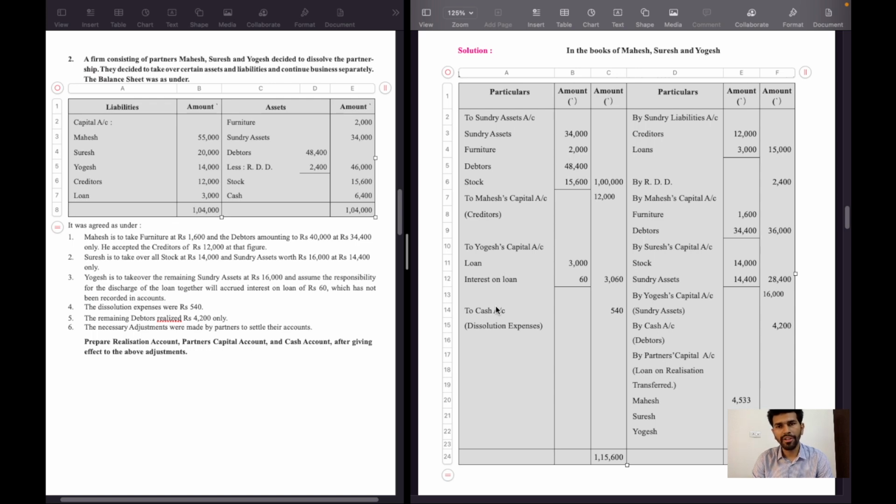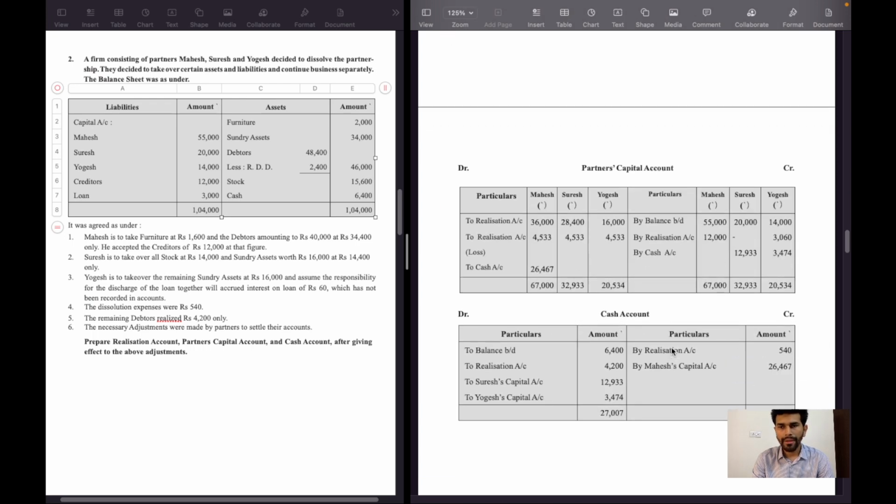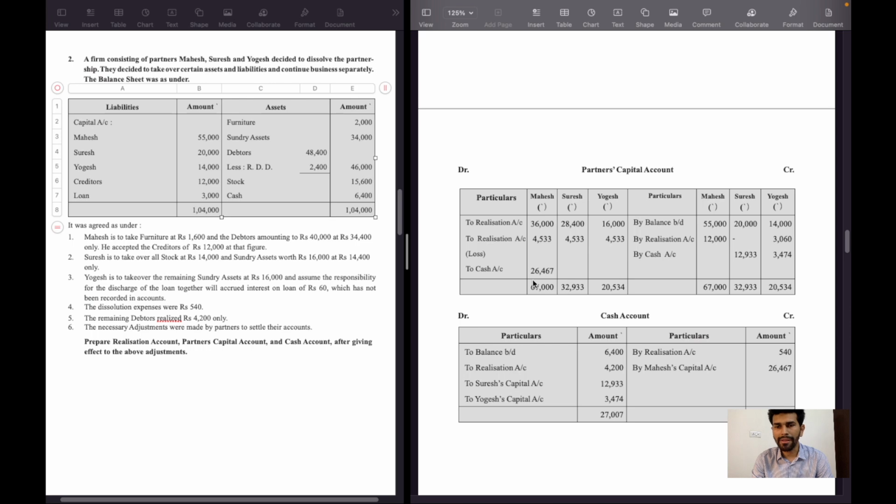And if any of the liabilities is paid by any of the partners, then the partner's capital account will be debited. Even dissolution expenses or legal charges will be paid, realization debit side to cash account, and the second effect will be cash account credit side by realization account. The balancing figure will be transferred to partners capital account in the partners' profit sharing ratio. Then partners capital account will be closed and the balance sheet figure will be transferred to cash account, and ultimately cash account debit side will be equal to credit side. And this is how we prepare accounts under dissolution of partnership firm.